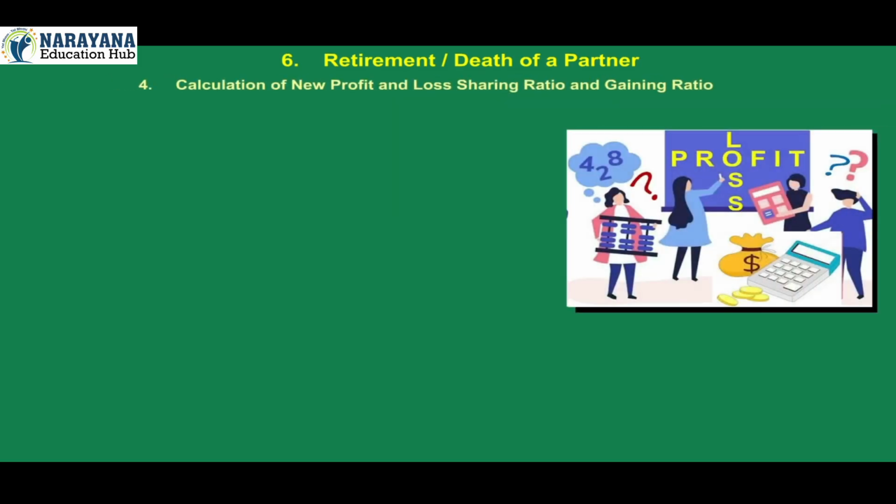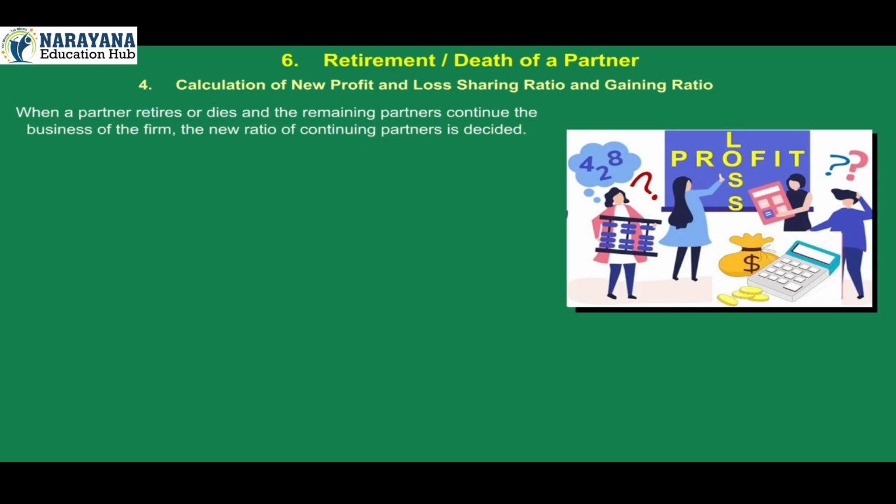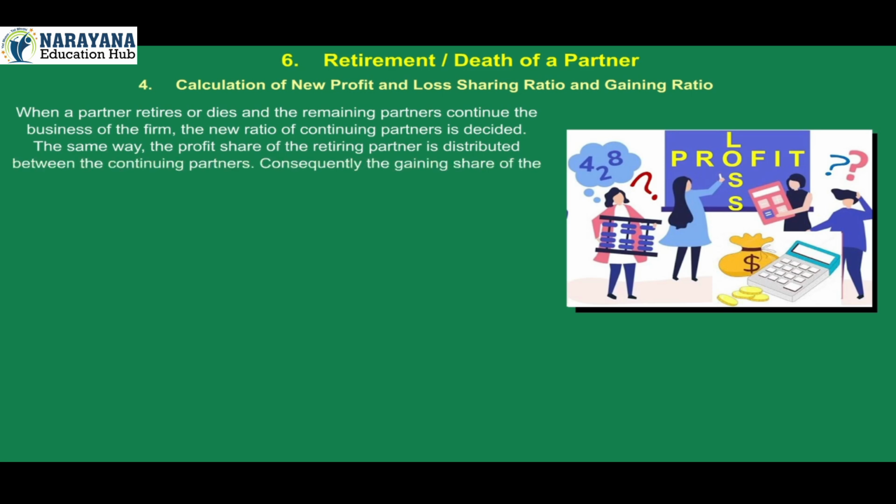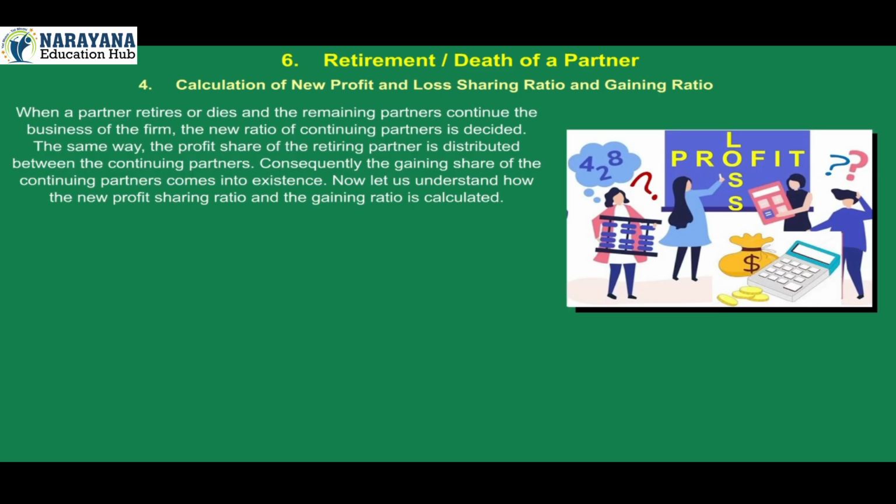4. Calculation of new profit and loss sharing ratio and gaining ratio. When a partner retires or dies and the remaining partners continue the business of the firm, the new ratio of continuing partners is decided. In the same way, the profit share of the retiring partner is distributed between the continuing partners. Consequently, the gaining share of the continuing partners comes into existence. Now, let us understand how the new profit sharing ratio and the gaining ratio are calculated.